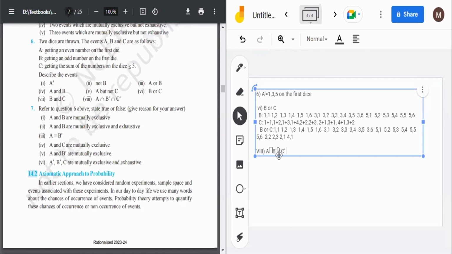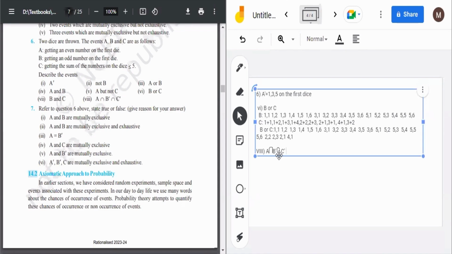Now let's move to question number 7. What it is saying, it is saying refer to question number 6 above, then state true or false. Okay, give reason for your answer. ठीक है, A and B are mutually exclusive.